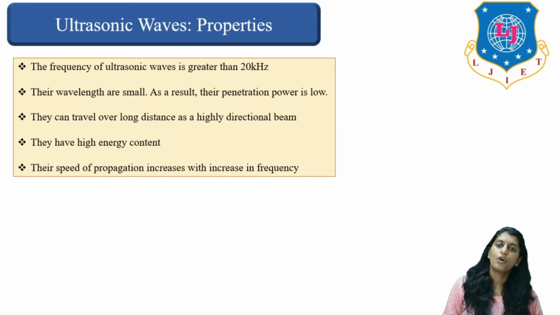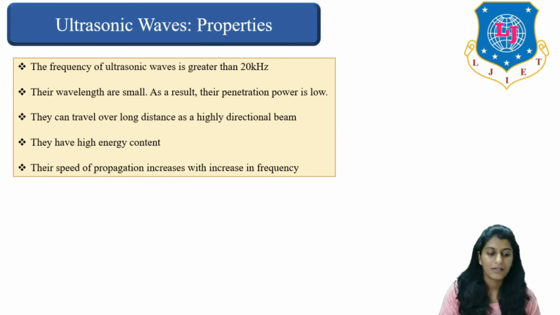The most important part is that they need a material medium to propagate, and they also show the same properties as light, like diffraction, reflection, refraction, right? So they do all that kind of activities just like light.